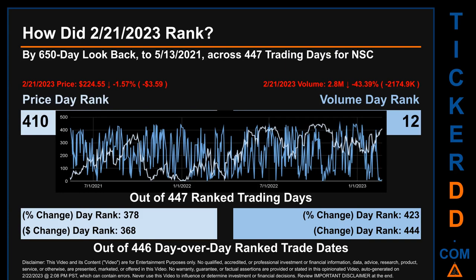The price's day-over-day percentage change, dropping minus 1.57% on February 21, 2023, had a day rank of 378 while its dollar difference of minus $3.59 had a rank of 368 when compared day over day across 446 trading days. Volume's percentage change and difference were ranked respectively at 423 and 444.